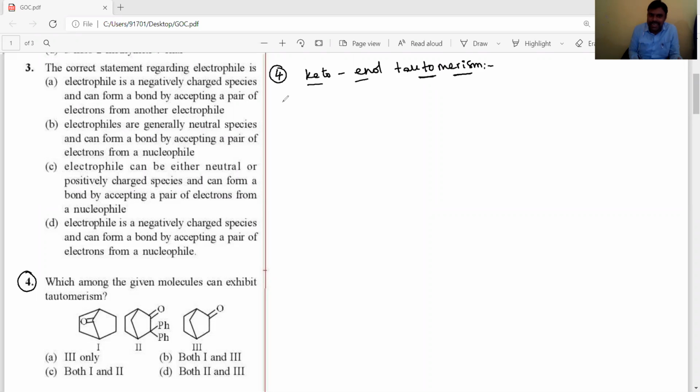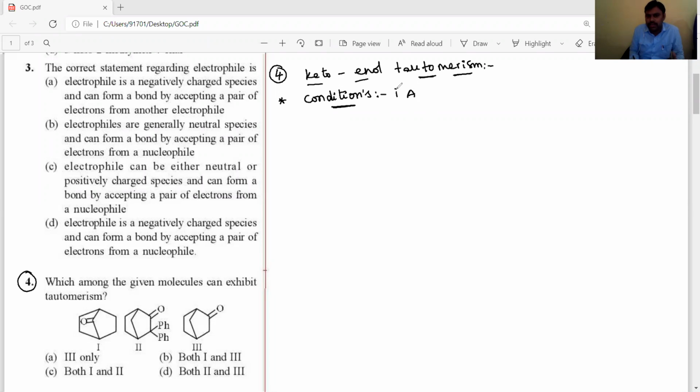So what are the necessary conditions for exhibiting keto-enol tautomerism? Let's see the conditions. If you observe the keto-enol tautomerism conditions, what is the condition, dear students?